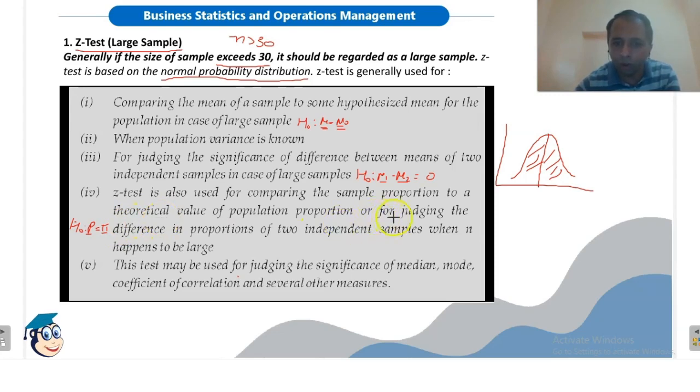For judging the difference in proportion of two independent samples drawn when n happens to be large, the null hypothesis will be pi1 equals pi2. This test may be used for judging the significance of median, mode, coefficient of correlation and several other measures.